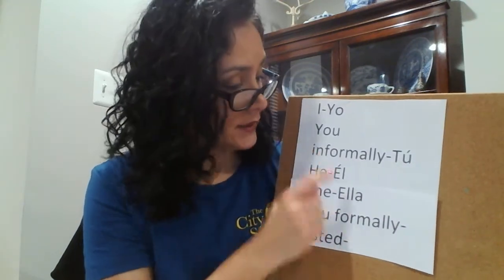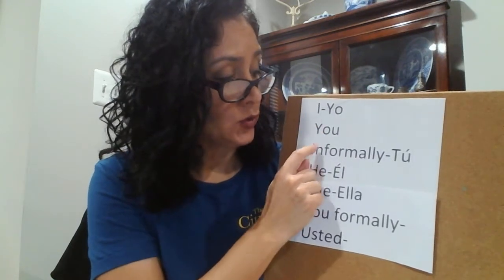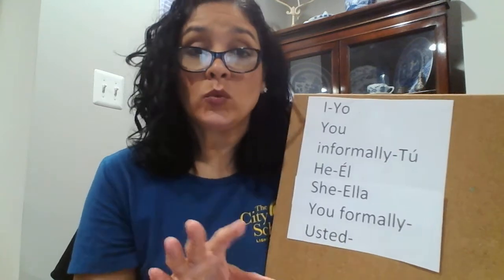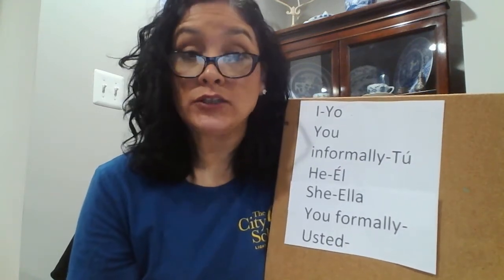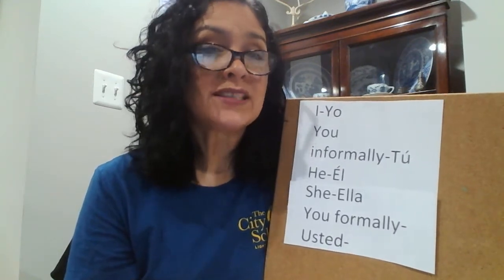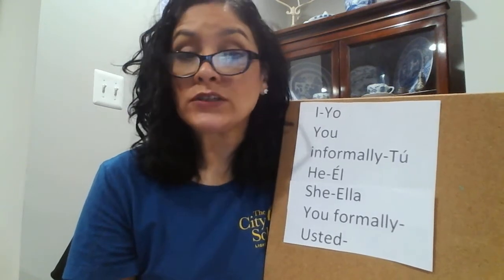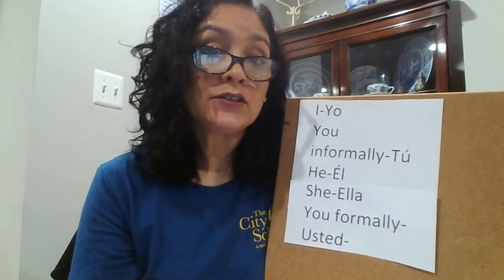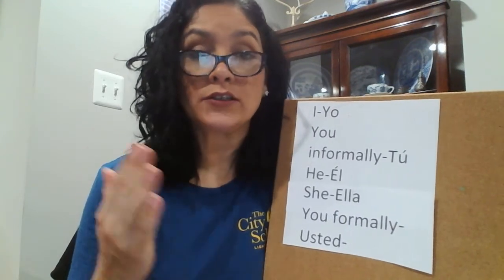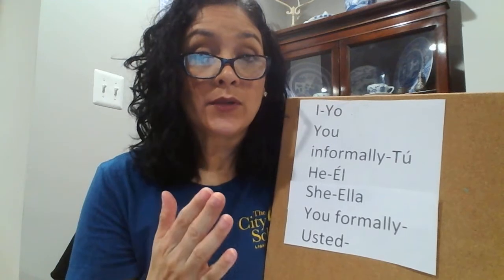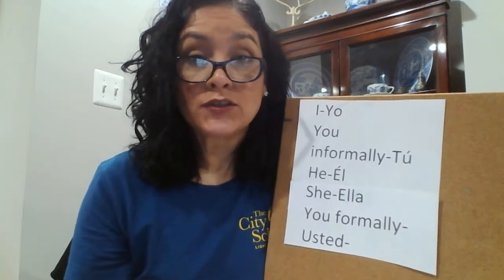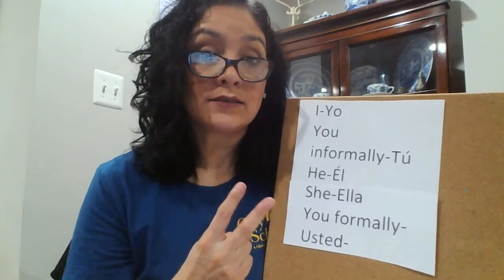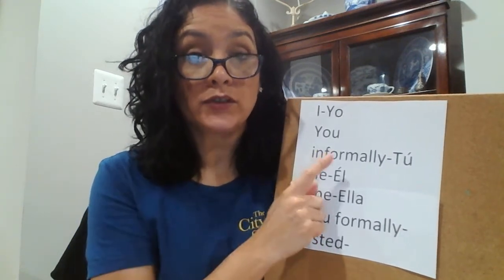If you notice, the word says you informally. Informally means that we're talking to someone that we already know, that's in our family, someone we know pretty well, or someone younger than us. It's an informal you. In English, you have one you, whether you're talking to an adult, your grandparents, or your little sister or brother, or your friend. But in Spanish, we have two ways to say this word, you.